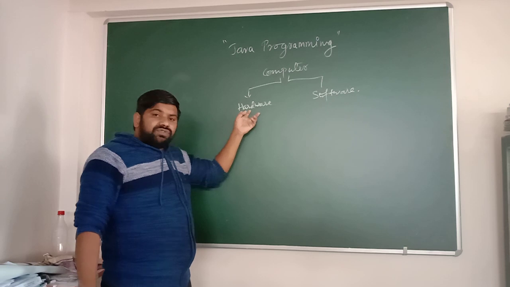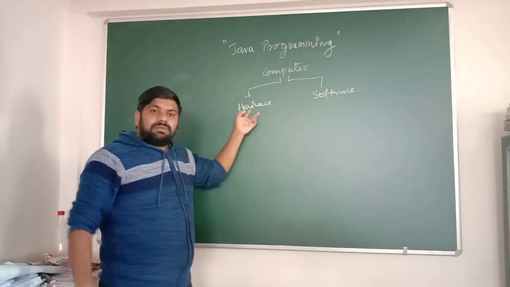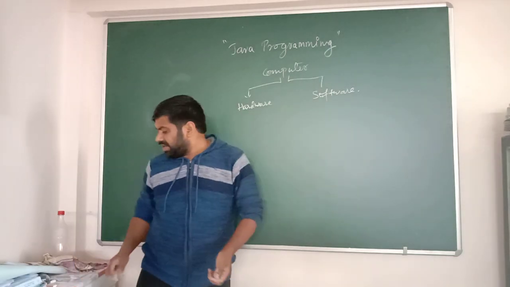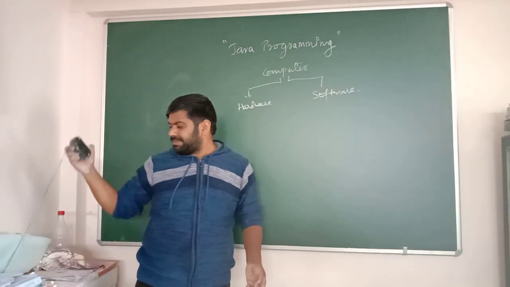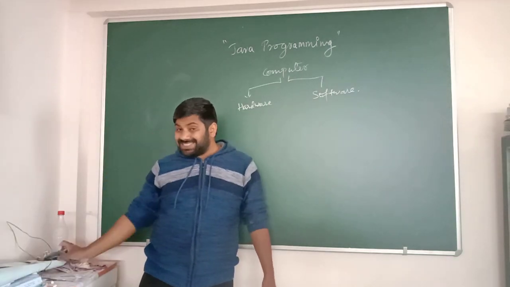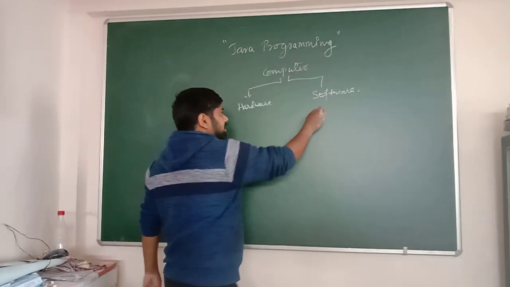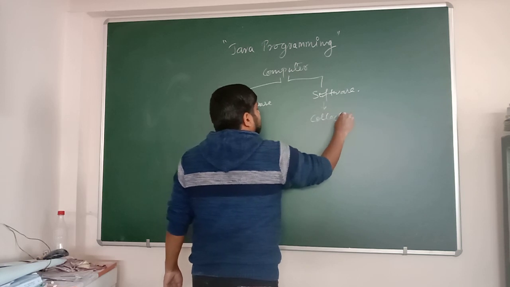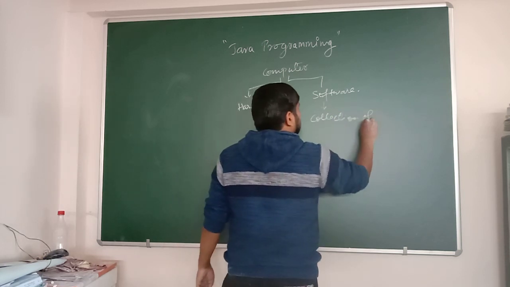Hardware, as we know, is the physical and tangible parts of a computer system which you can very simply see. For example, you can see this is a mouse. You can see it, you can feel it. And software is what? Software is a collection of programs.